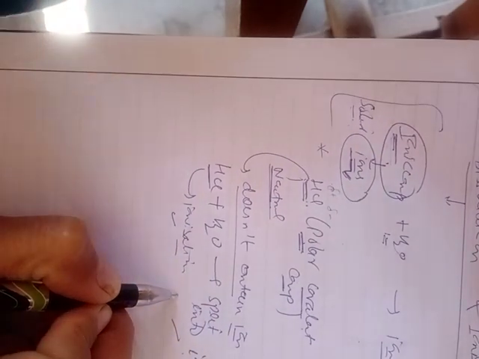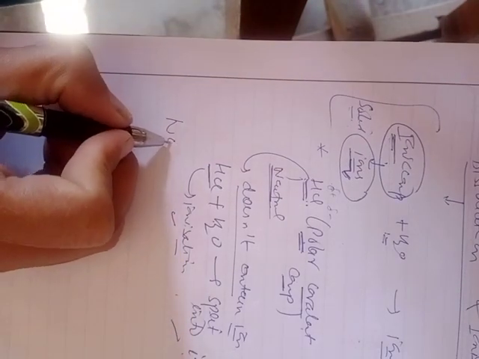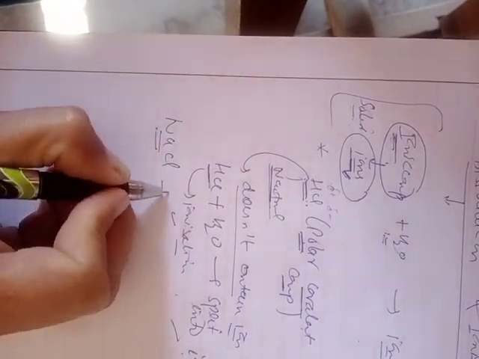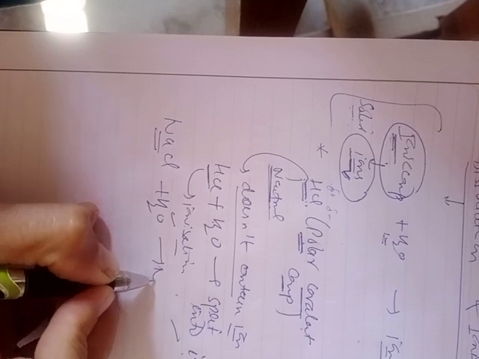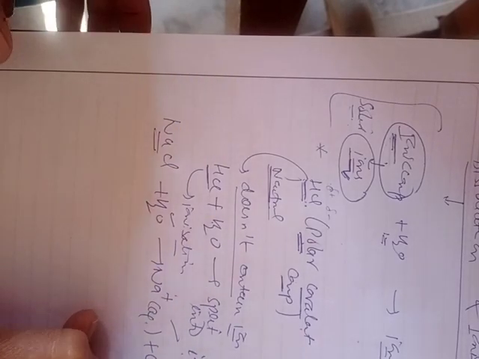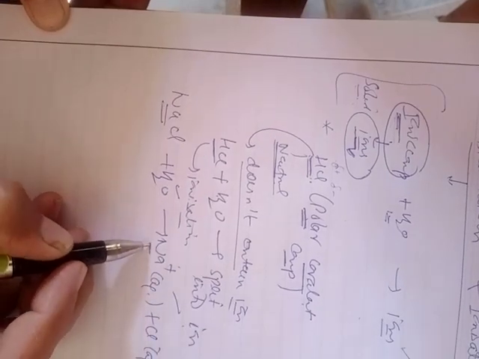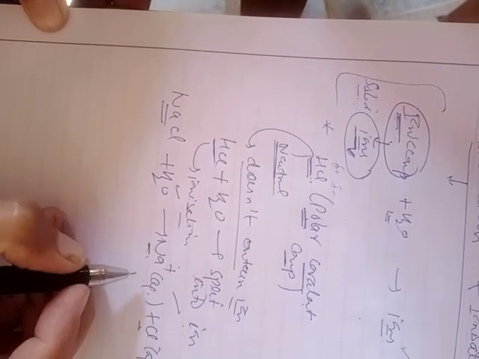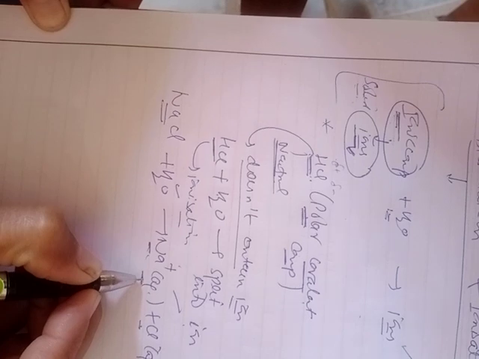And how does dissociation take place? Suppose we have taken ionic compound NaCl. When dissolved in water, it produces respective Na positive ions and Cl negative ions. And these respective ions are surrounded by neutral water molecules.